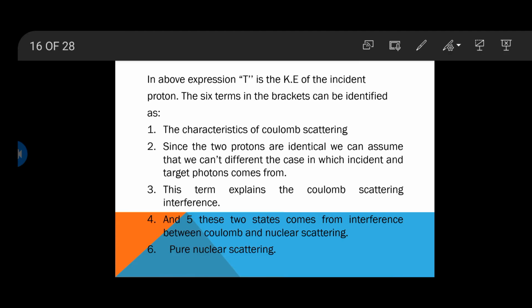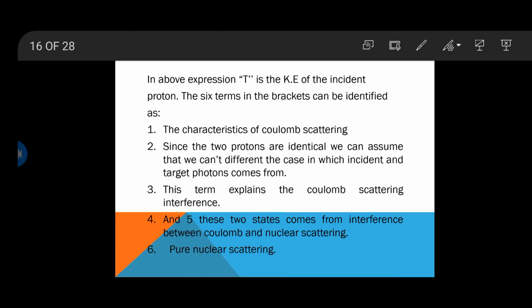Second term: as we know, the two particles are identical, since we are dealing with proton scattering. We cannot distinguish the case in which the incident proton comes out at theta and the target proton at pi minus theta from the case in which the incident proton comes out at pi minus theta and the target proton at theta.